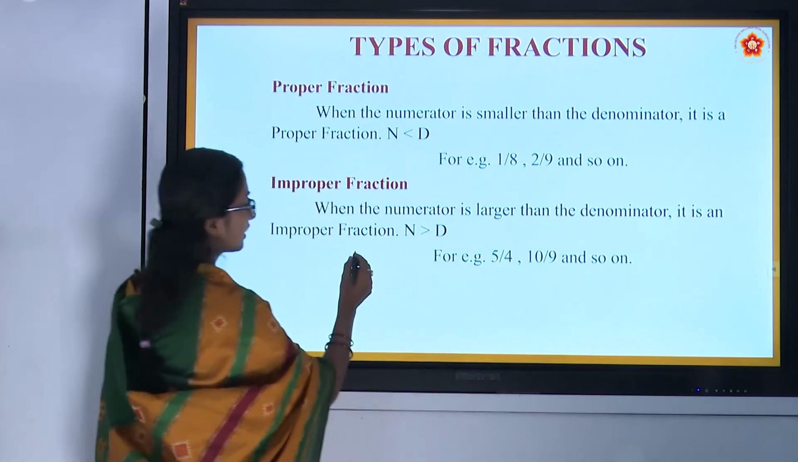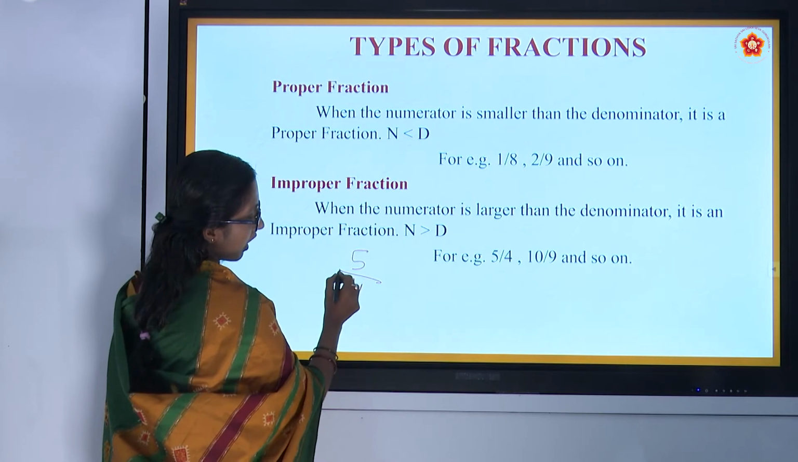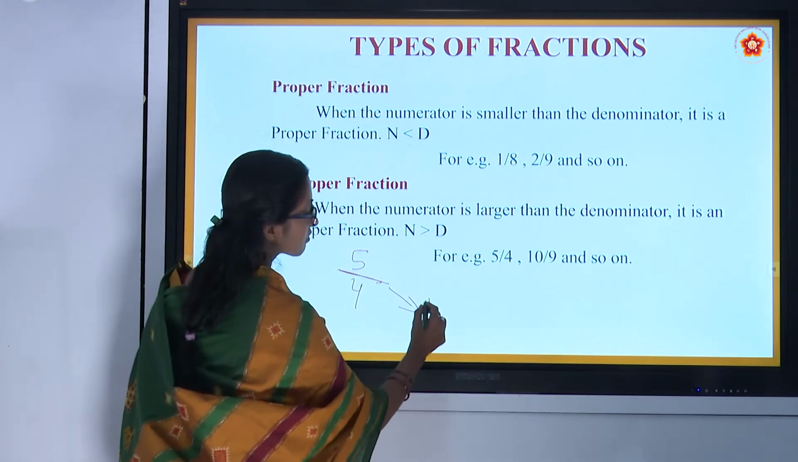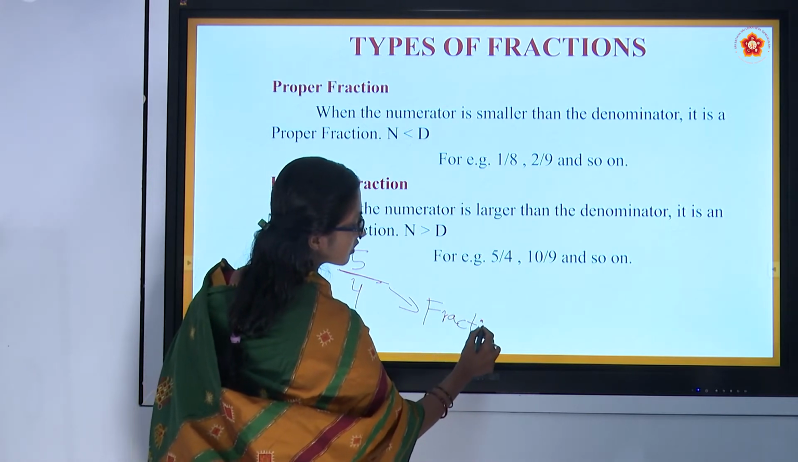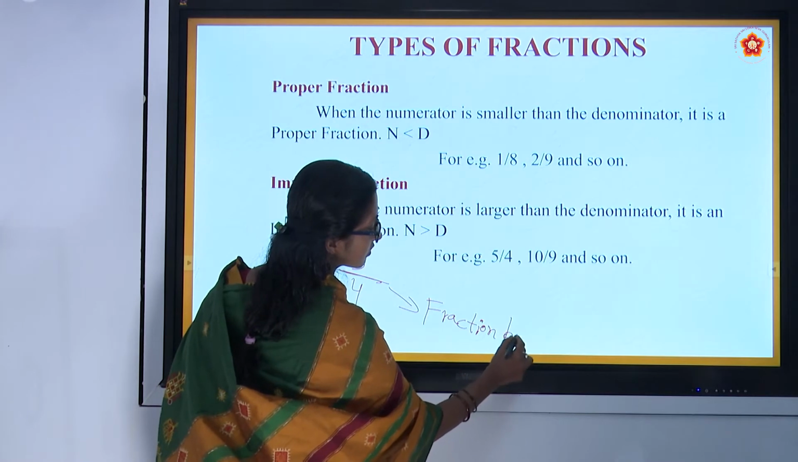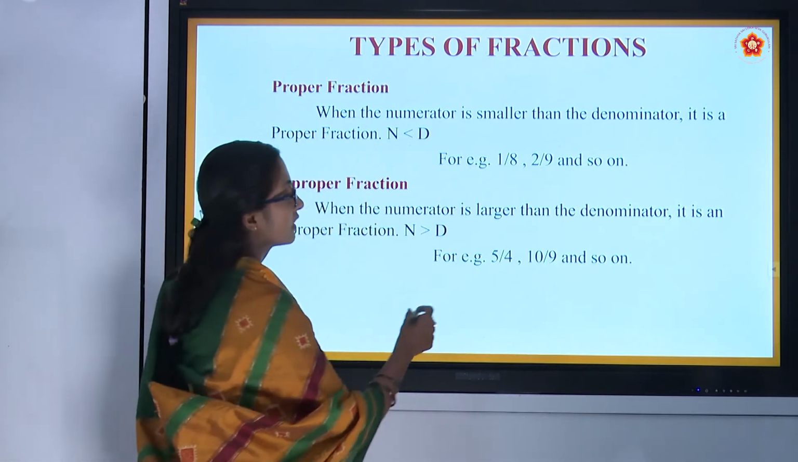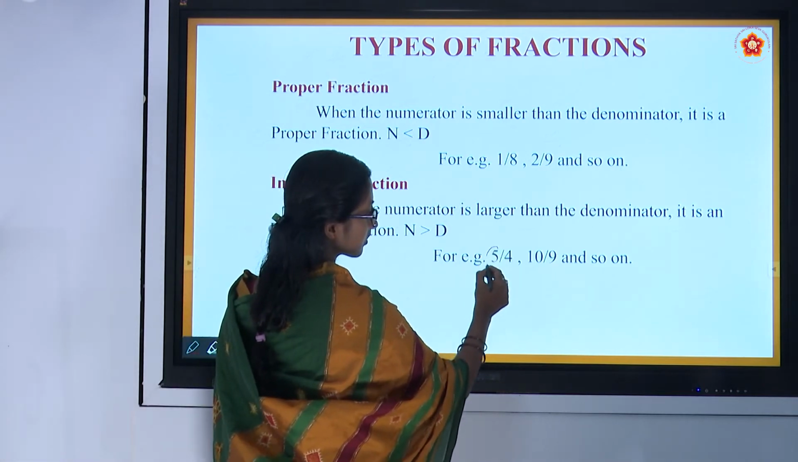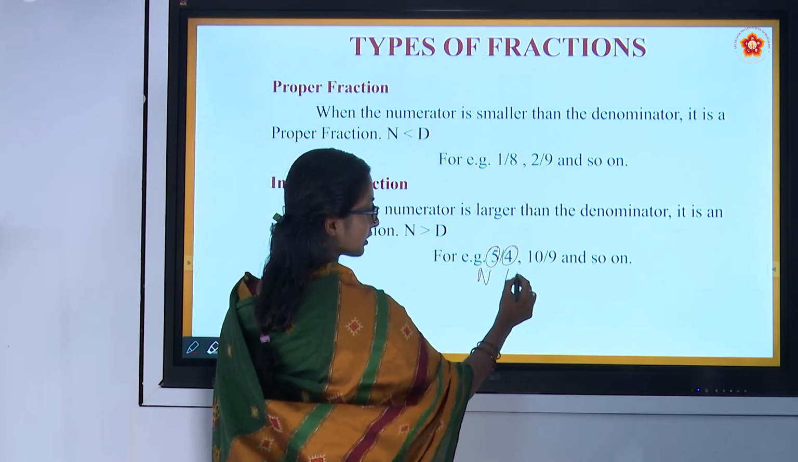See, when we write this fraction 5 by 4, the bar in between, we call it the fraction bar. In this 5 by 4, 5 is the numerator, 4 is the denominator.